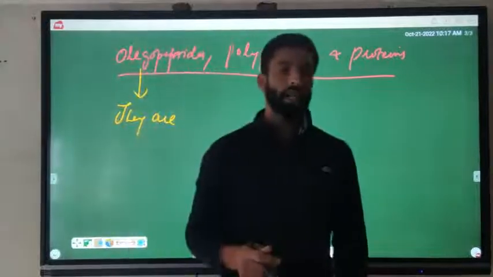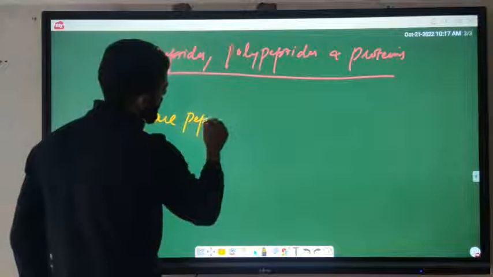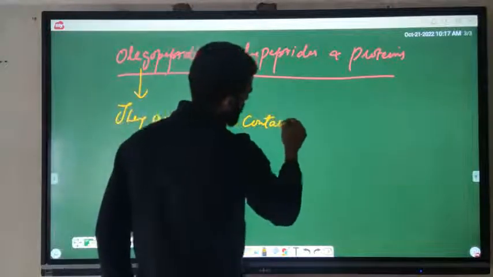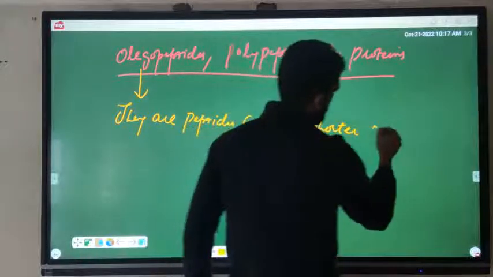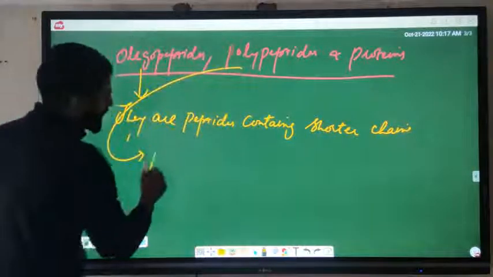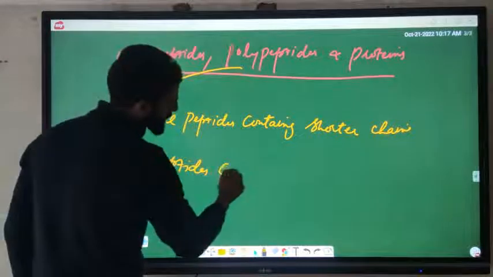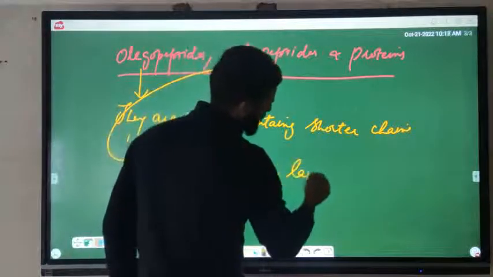Oligopeptides are peptides of shorter chains. They are peptides containing shorter chains, while polypeptides are peptides containing larger chains.